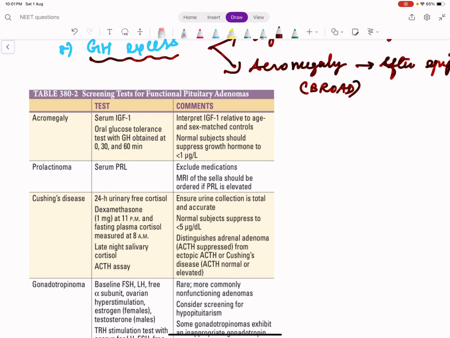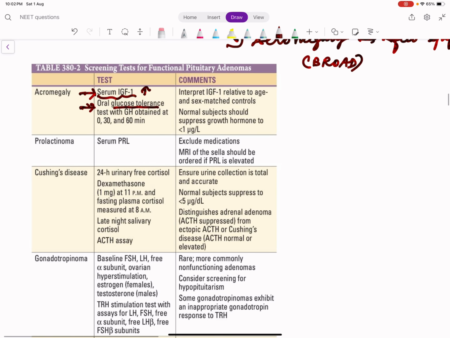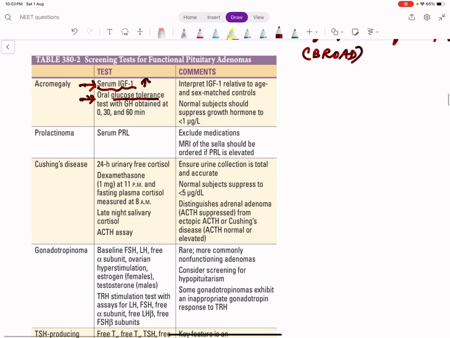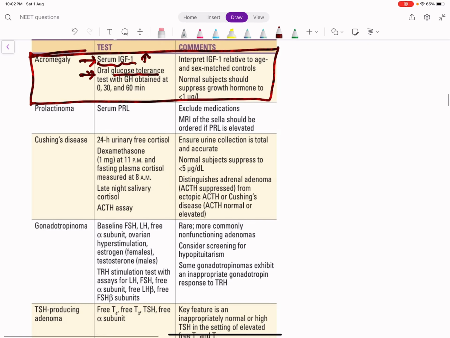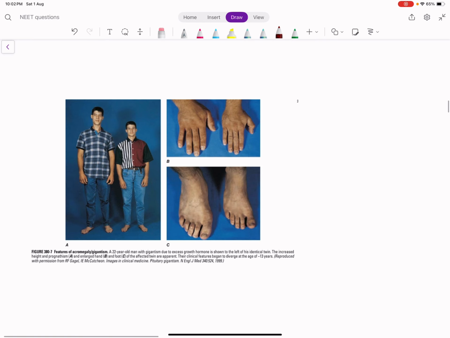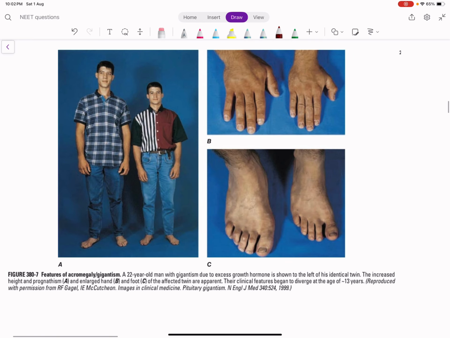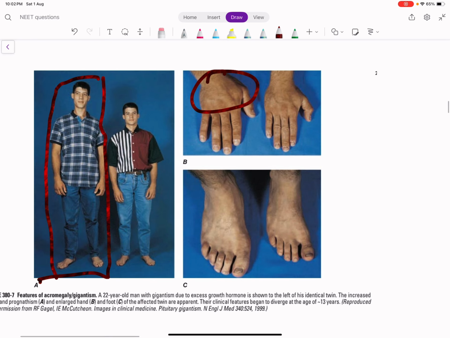So what is the screening test? IGF-1 levels will be high. And as I told you, we do a suppression test. Suppression of growth hormone is by giving glucose. So the oral glucose tolerance test is the test. These questions are frequently asked in many exams. Okay. So our discussion was mainly about acromegaly. This is gigantism, a picture taken from Harrison. He is very tall, and he has these broad features.